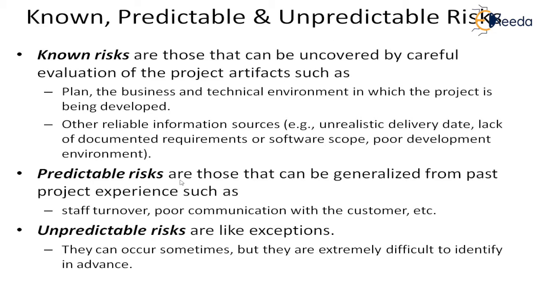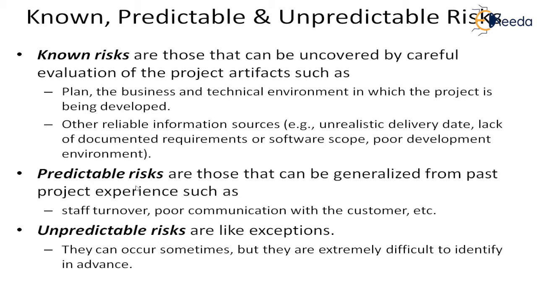Then come the predictable risks. These are those that can be generalized from past project experience. They are not so common, not always known. But if you go to the past project history, the archive or the repository, you will see that past projects have faced certain risks, possibly project related or management related, and those can be predicted.